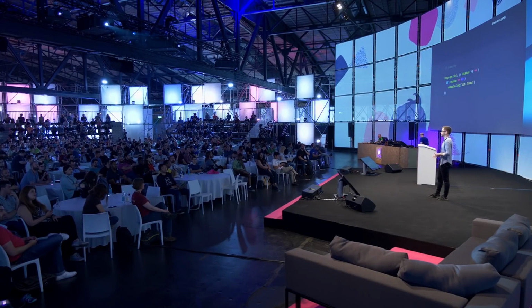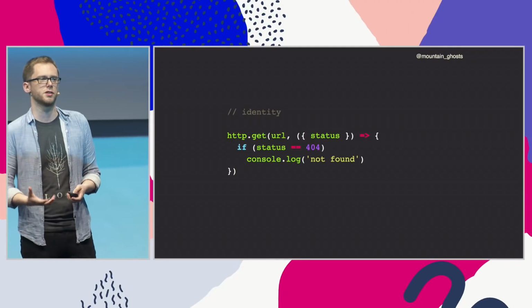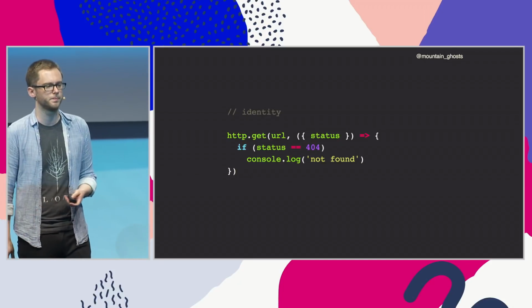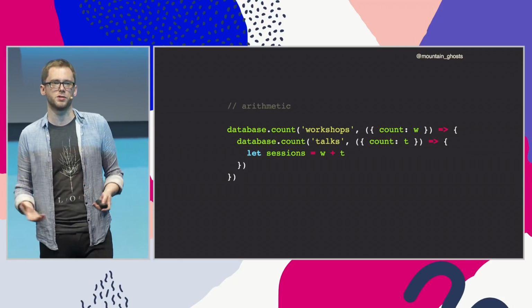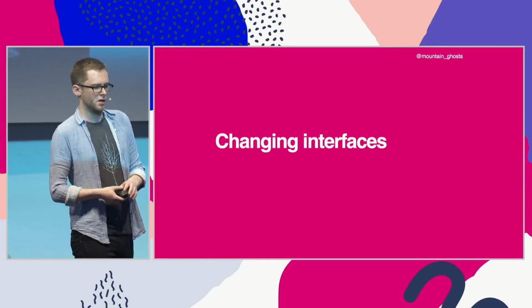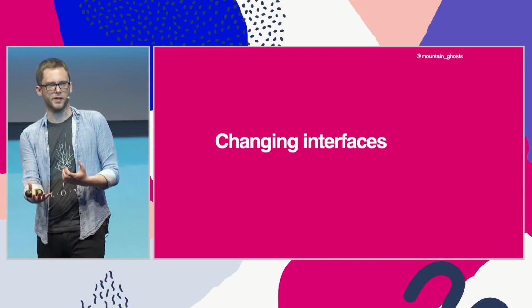So we've seen a couple of these already. A number might be used for its identity. An HTTP status code is not really an arithmetic number. It's just a machine-readable label for something. But numbers also have arithmetic properties. You might want to do maths with them, addition and subtraction, and so on. So that's a little bit of an examination of the complexity that even exists in very simple values like numbers.